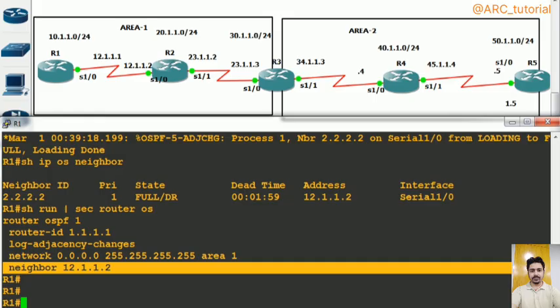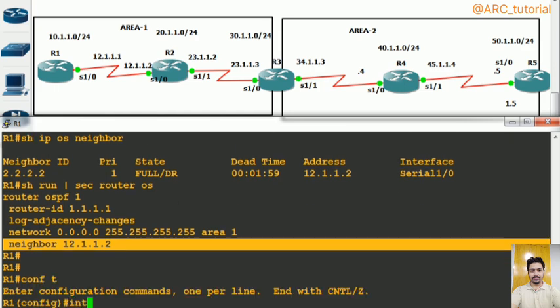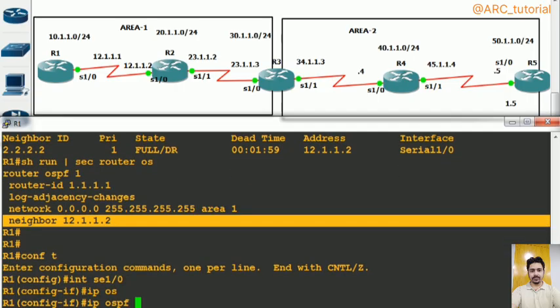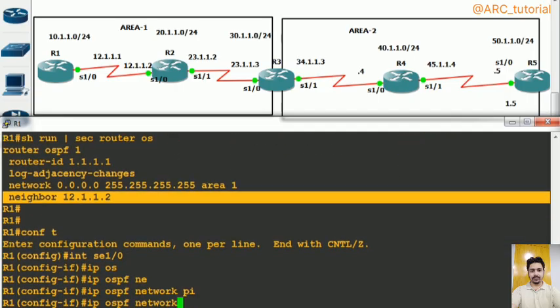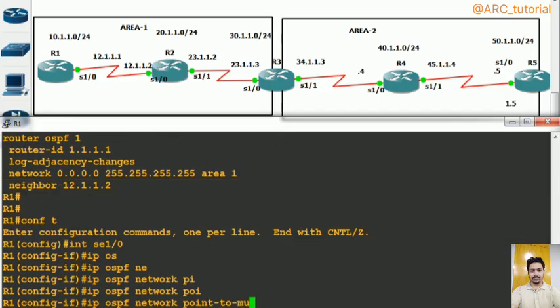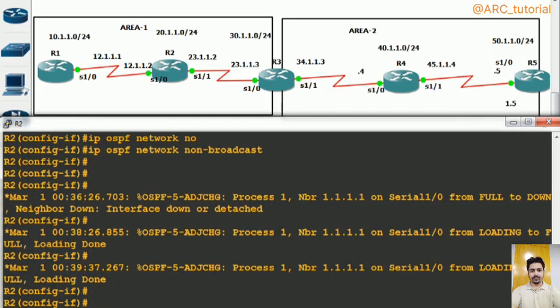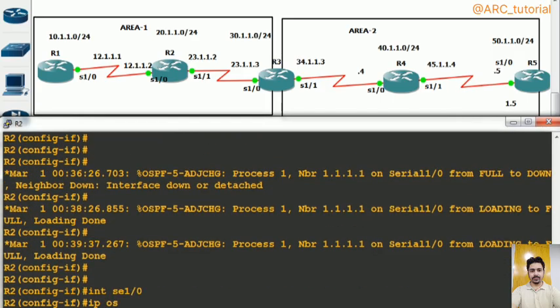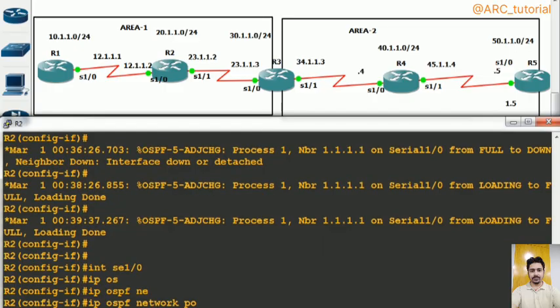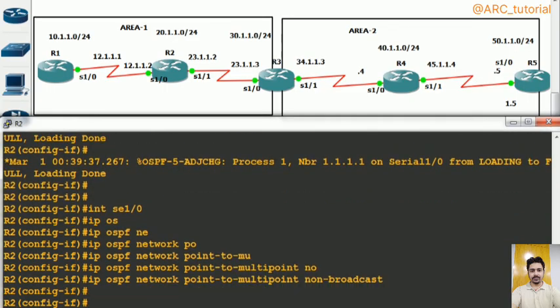And if you just want to configure your neighbor statically, but you do not want your routers to elect DR and BDR, then you can use your network type as point-to-multipoint non-broadcast, right? So let me configure that now. Interface S1/0, say ip ospf network type point-to-multipoint non-broadcast. In the same manner, I will move on R2 on its S1/0 and say ip ospf network type point-to-multipoint non-broadcast, and then I will show you that